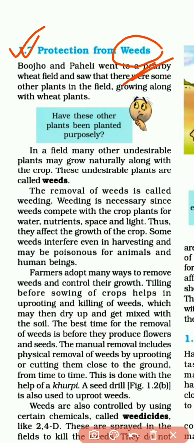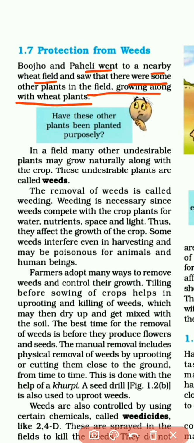So what are weeds? Yeah, a question arises. We'll know about weeds and more in this topic. Bojo and Paheli went to a nearby wheat field and saw that there were some other plants in the field growing along with the wheat plants.